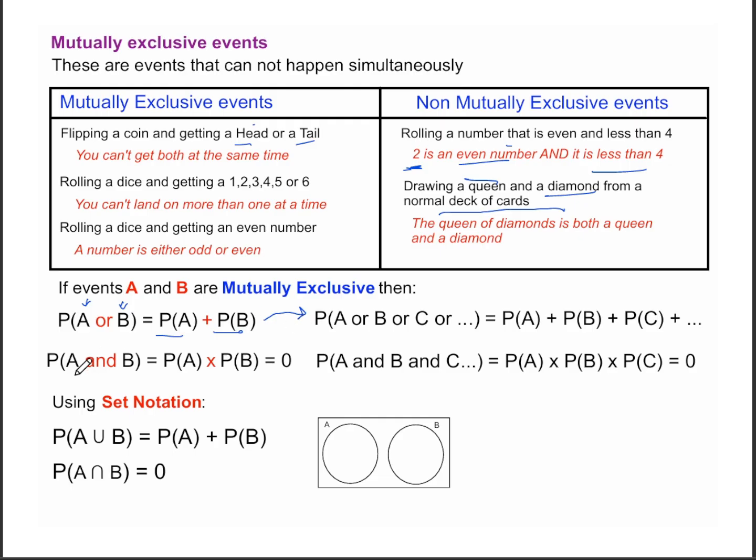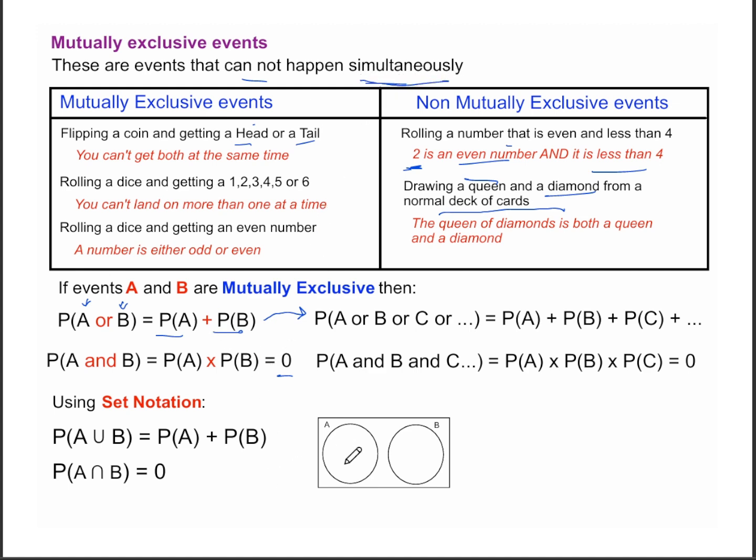When you want to choose A and B, which means A and B at the same time, simultaneously, remember this is not possible, they cannot happen simultaneously. And so the probability of you choosing A and B will equal the probability of you choosing A times the probability of you choosing B at the same time. That will always equal 0 because you cannot choose them simultaneously.